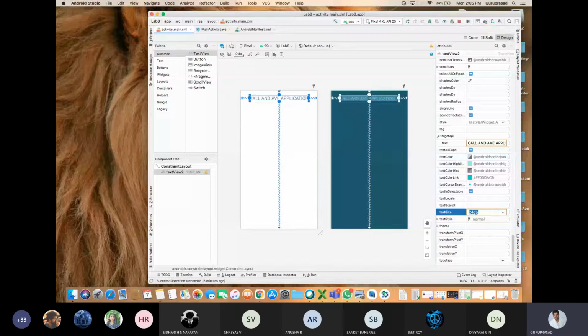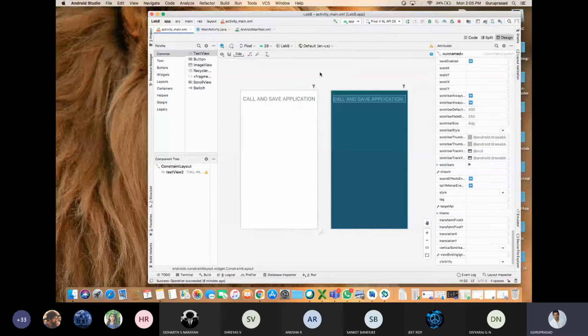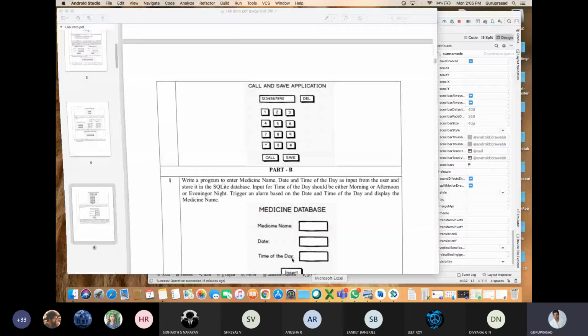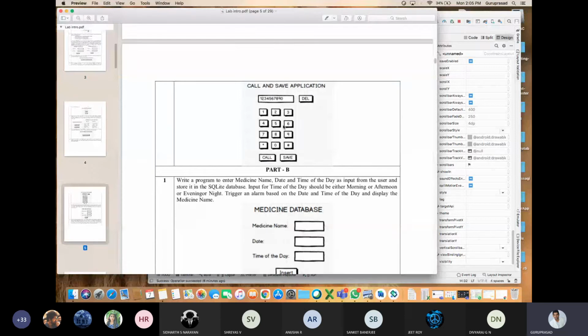Call and what is this? Call and save option. S is missing. Call and save application. Okay, 24 dp is too small. 33 dp. Okay, 33 dp is too big. 30 dp. Okay, 28 dp. Fine. Call and save application. Can you see the question? I'm not asking you to follow the same way, let me tell you what you are supposed to do. Okay, call and save application.